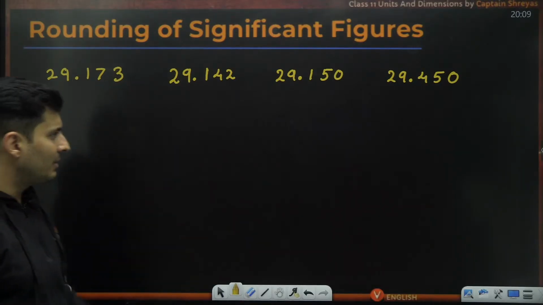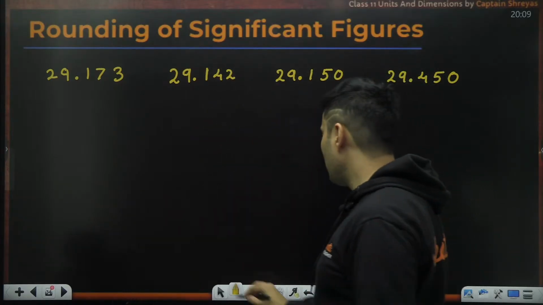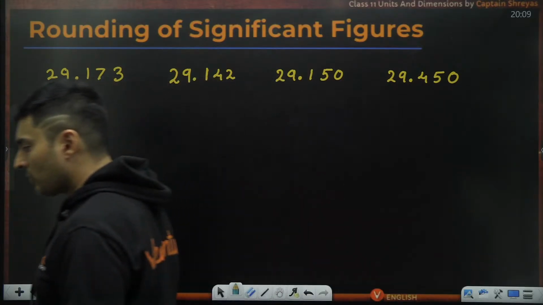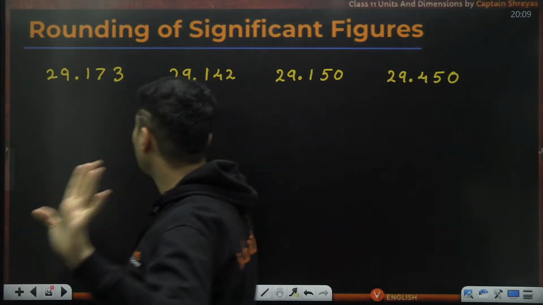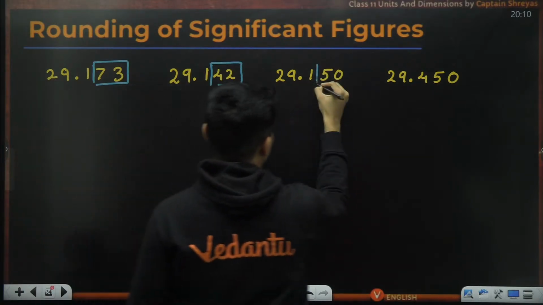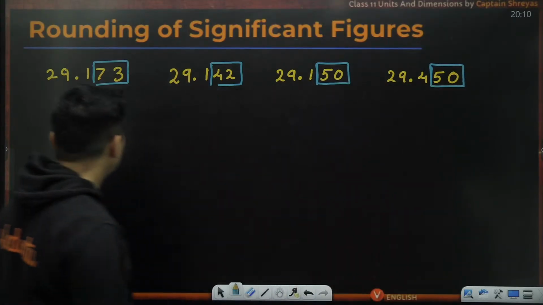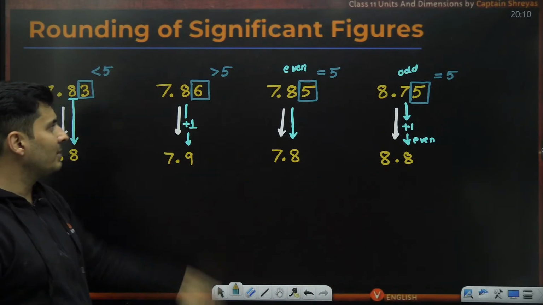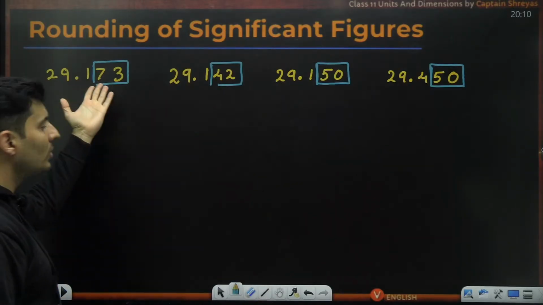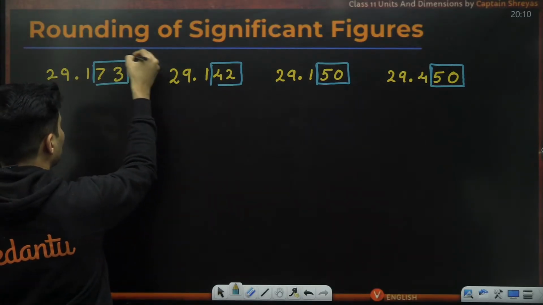As you can see, there are 3 decimal places and I want to bring it to, for example, 1 decimal place. So how many places do I want to get rid of? 2 places I want to get rid of. I'll just block them in every single example. Okay. Now, when we had to get rid of 1 decimal place, we were comparing it with the number 5. If we want to get rid of 2 decimal places, what will we do? We'll compare it with the number 50. It's obvious. So we'll see whether it is more than 50, equal to, or less than.